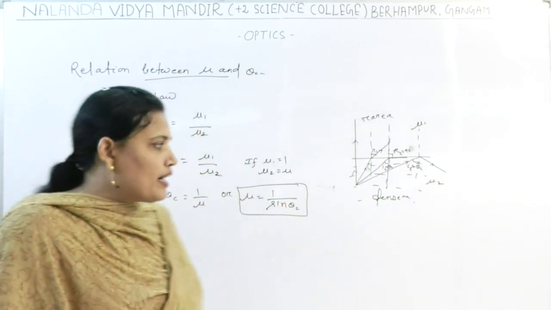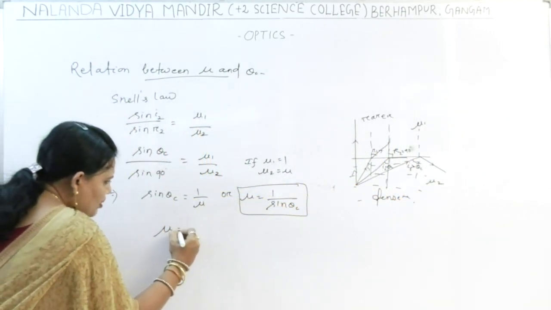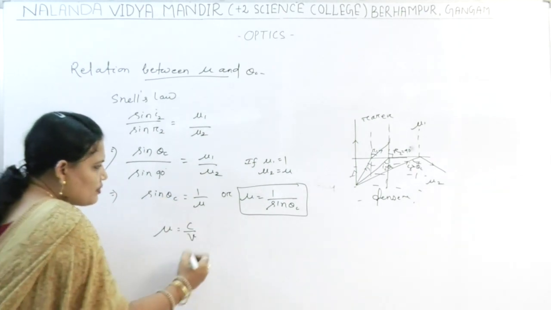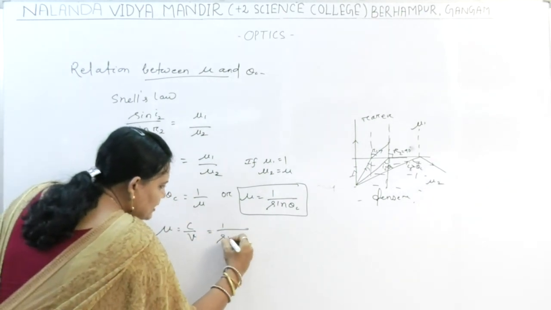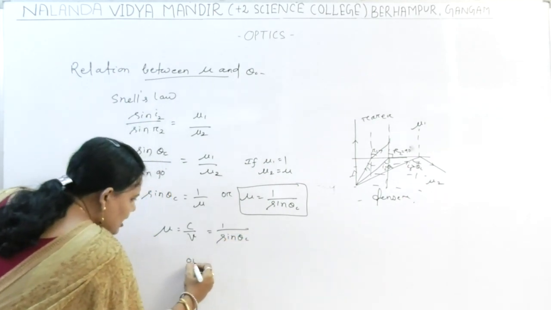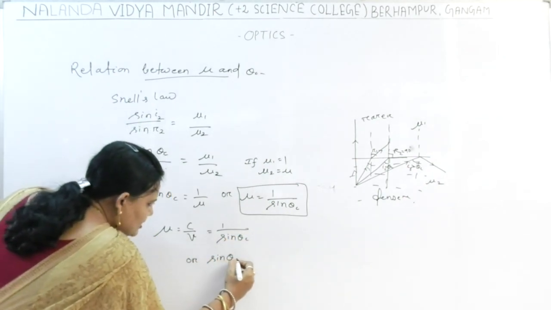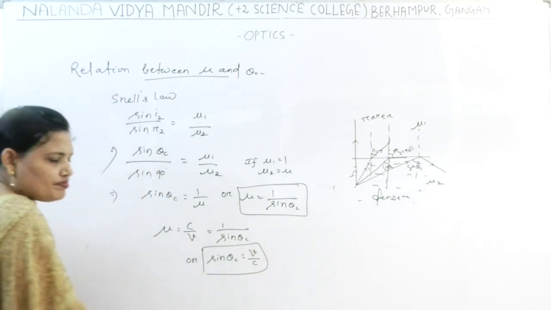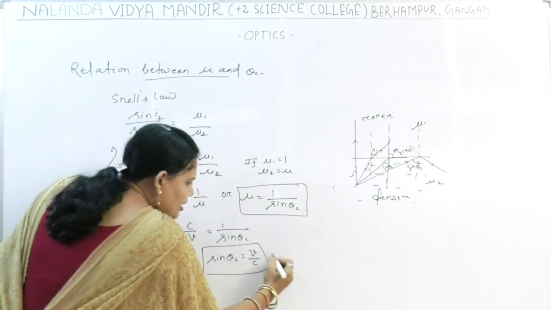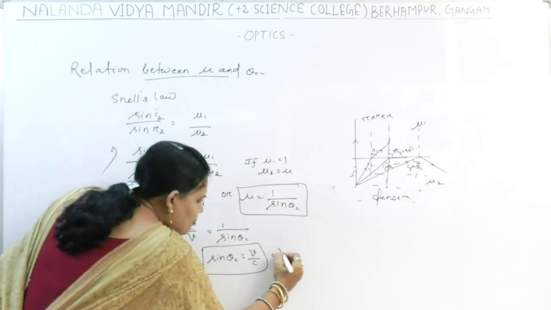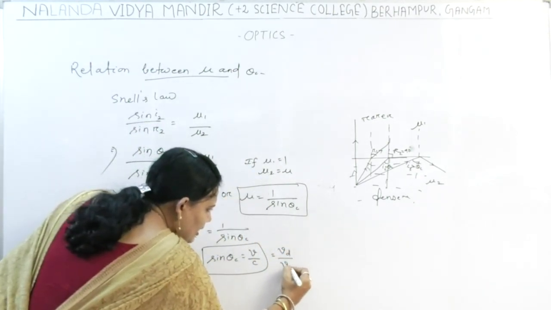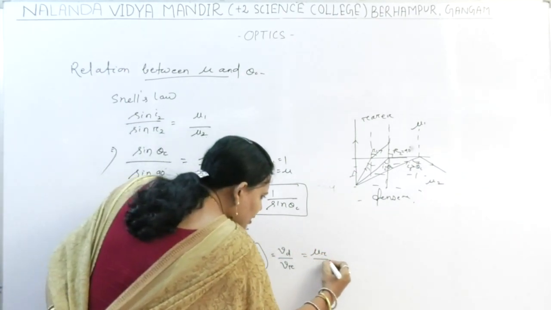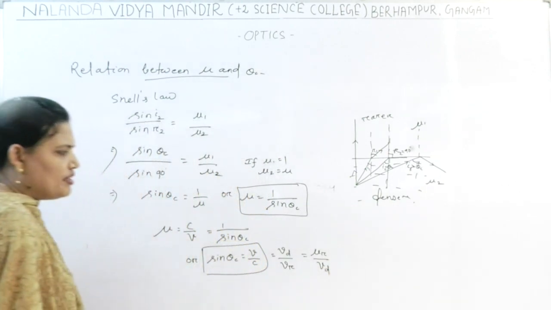Now what is the refractive index? I can write mu equal to c by v. Already we have discussed this in the first class. So mu equal to c by v is 1 by sin theta c, or sin theta c is equal to v by c. If two media are there, then v denser medium by v rarer medium is equal to mu rarer medium by mu denser medium.